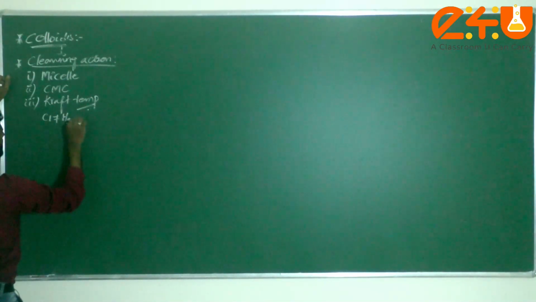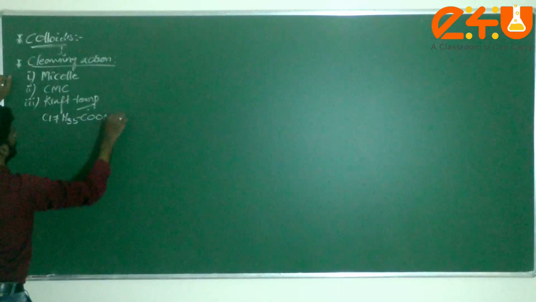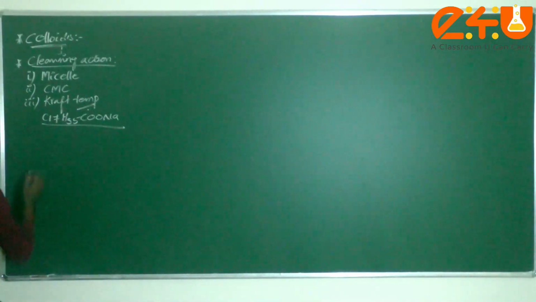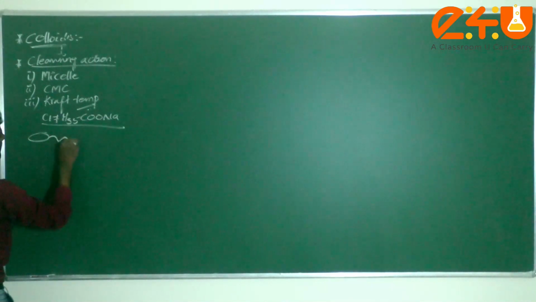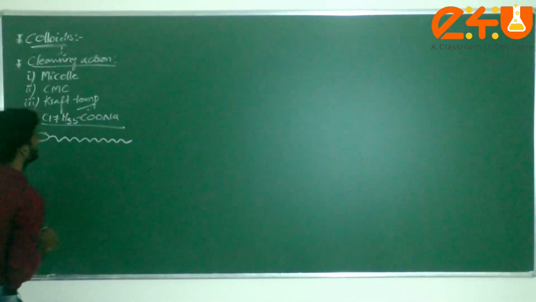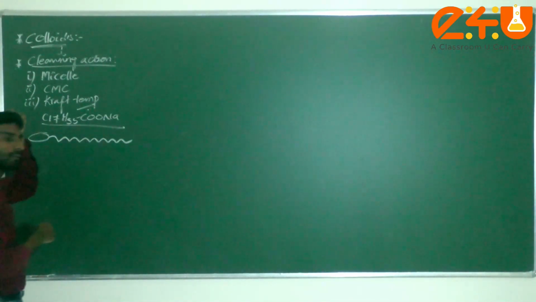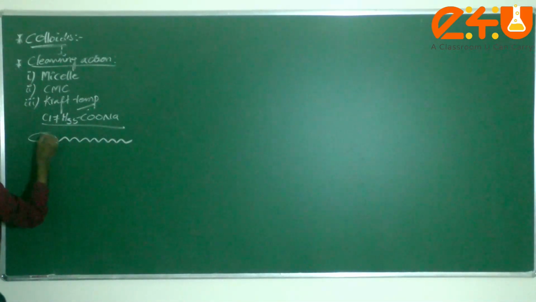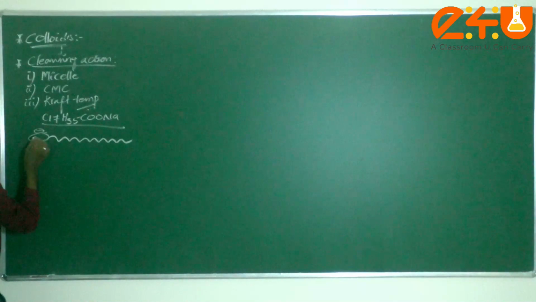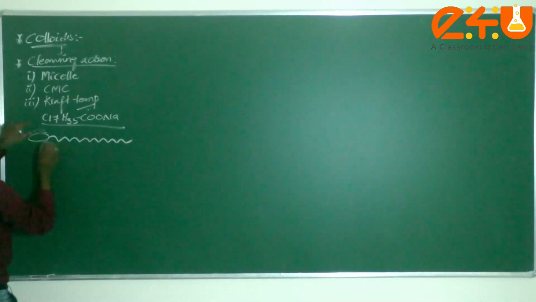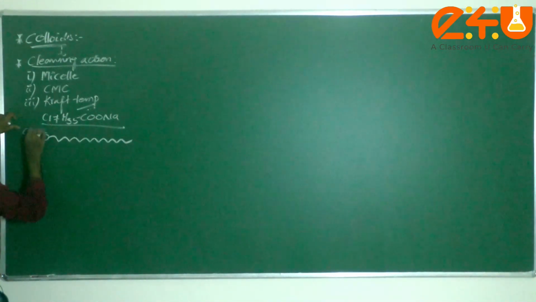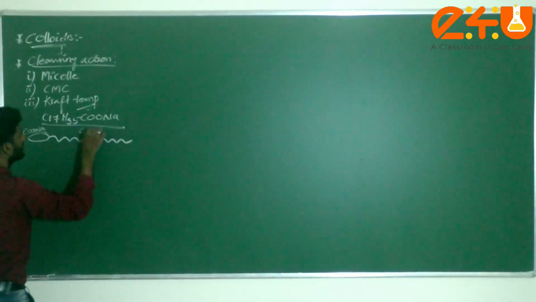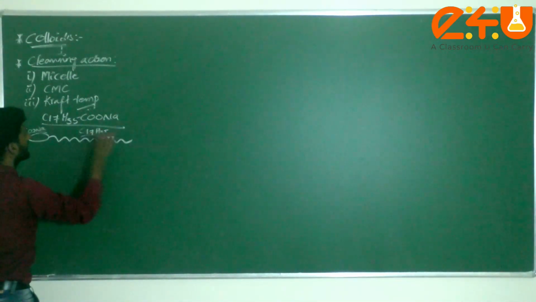What we discussed, dear students, C17H35COONa, is commonly called soap. This is the soap molecule. This minus part is COONa, and this is C17H35.